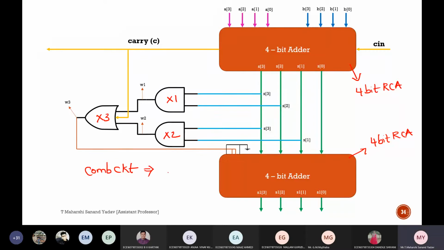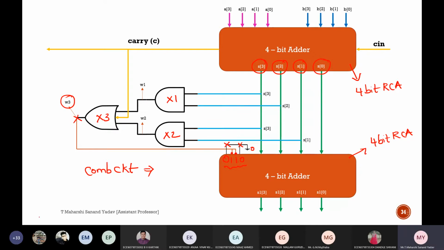Whenever the result is greater than 9, correction should be done. So that correction will be done by this particular combinational circuit. So if you observe here, 0110 will be added. Suppose the result that we get from S3, S2, S1 and S0 is greater than 9, then correction should be done by adding 0110. So clearly try to observe these lines. Here this is nothing but 1 and 1 which is connected to this particular wire. So here this is wire 3, whereas these two connections are connected to 0, which is nothing but logic 0.